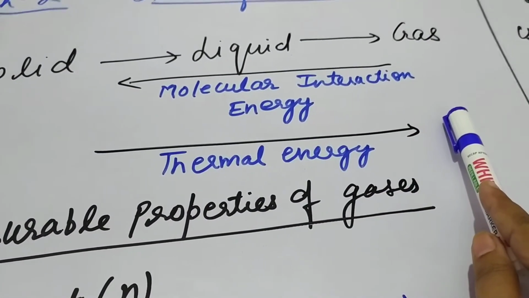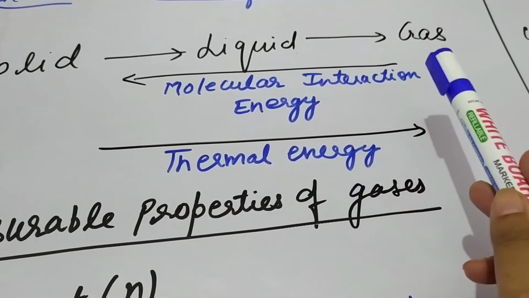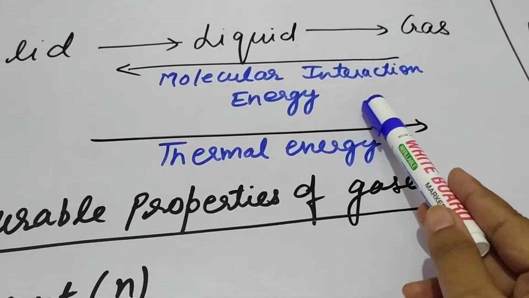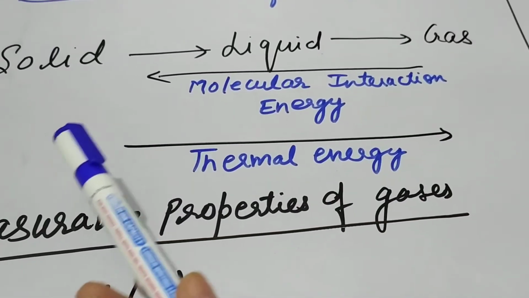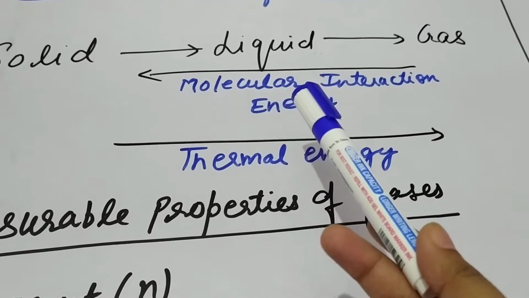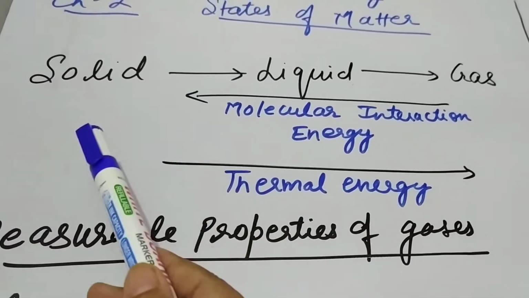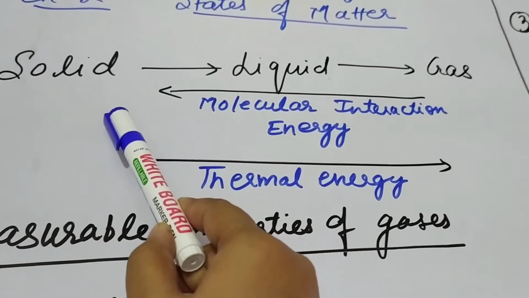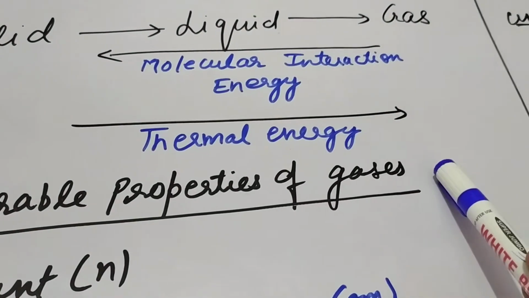Gases have molecules far apart and solids have molecules very close to each other. While in liquids, on the reverse, there is an arrow showing molecular interaction energy. It means that is the attractive force between the molecules which increases on moving from gas to liquid to solid. If we move from gas to liquid, the molecules will come closer to each other and the molecular interactive force will increase between them. And if we move from liquid to solid, again the molecular force between the particles will increase furthermore in solids. This is very general that you have studied in earlier classes.